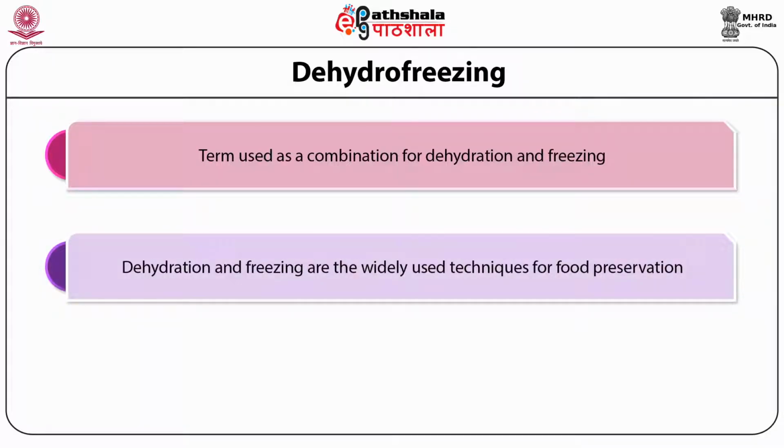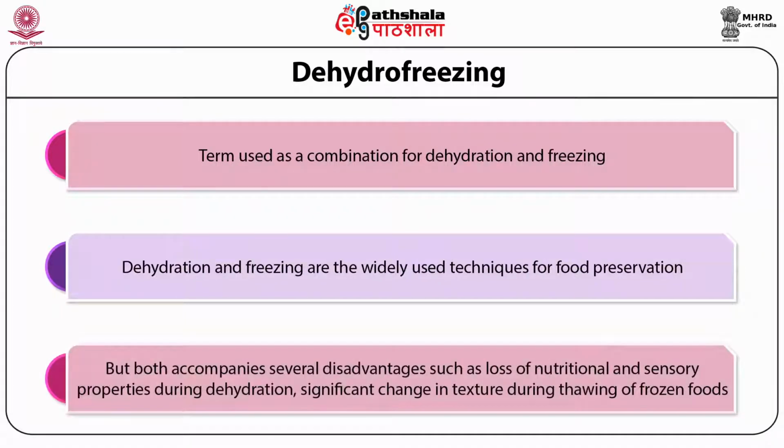Dehydration and freezing are widely used techniques for food preservation, but both accompany several disadvantages. For example, during complete dehydration, some inherent nutritional and sensory properties of foods are lost, and after reconstitution, it is not possible to obtain the original texture of the food. So, during dehydration, reconstitutability of the product is an issue. Similarly, when frozen foods are thawed, they suffer significant textural changes.